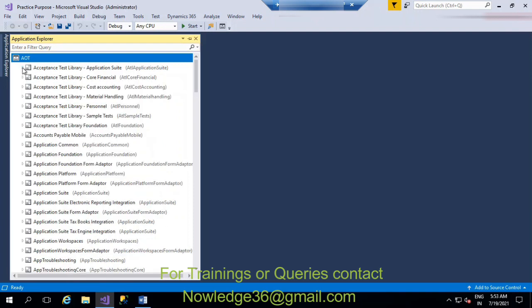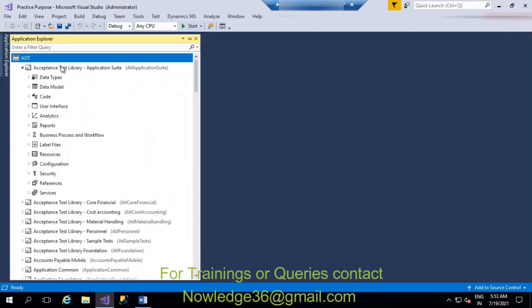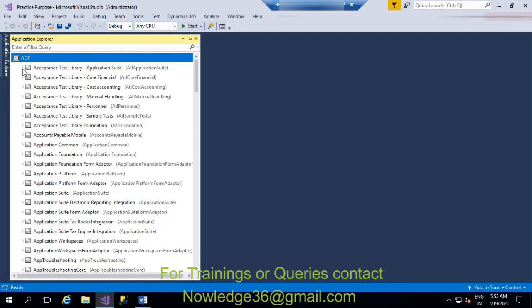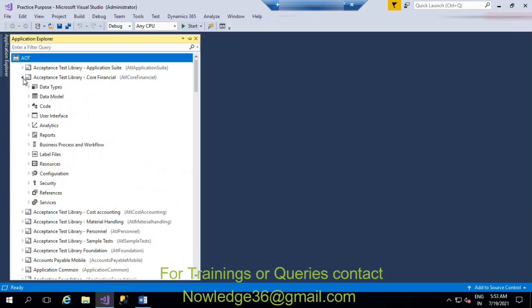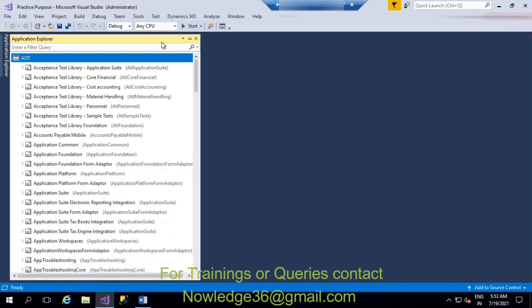In a particular model you will have everything: data types, data model, code. If you want to check the code or the tables they have created, you can check directly from the model view.